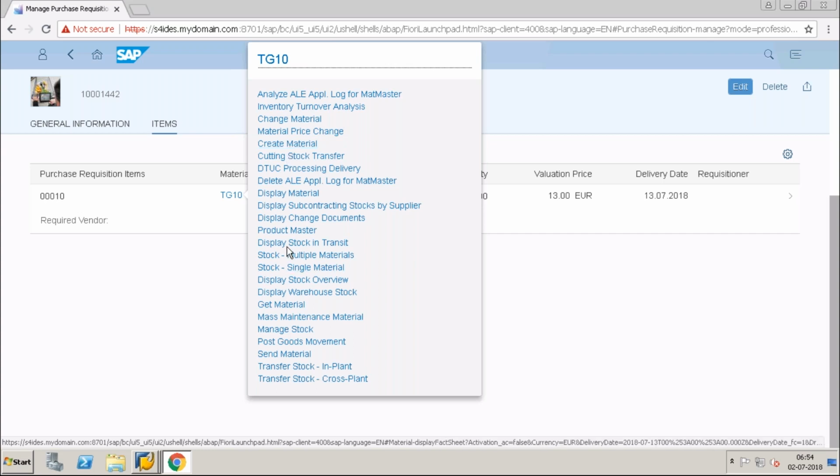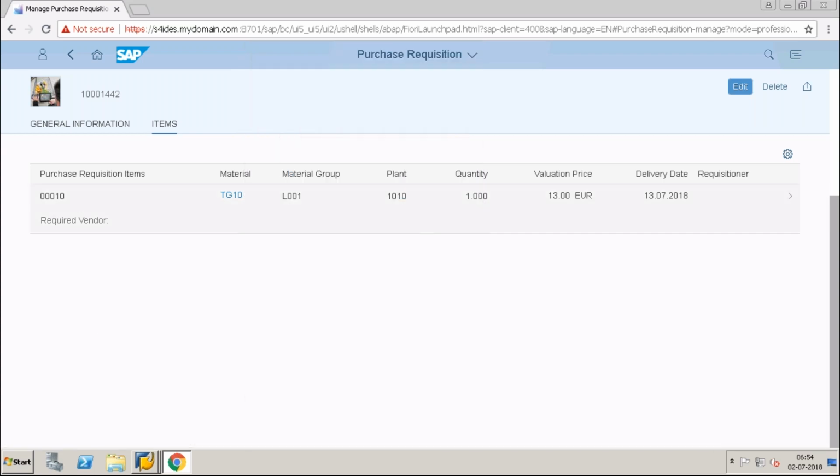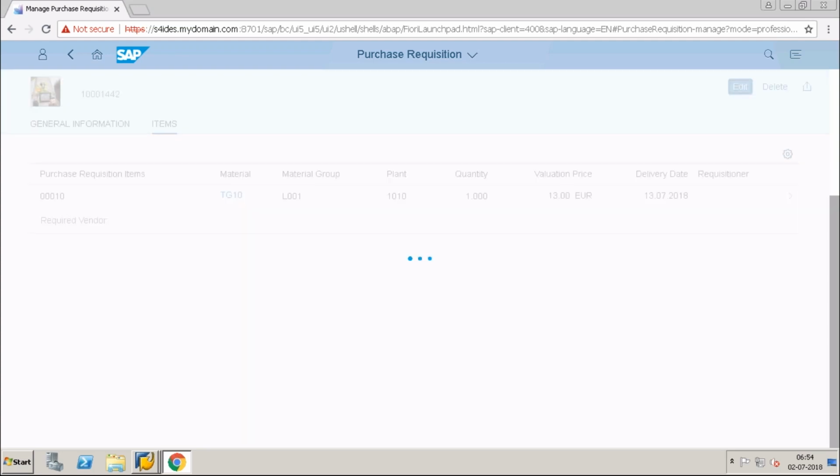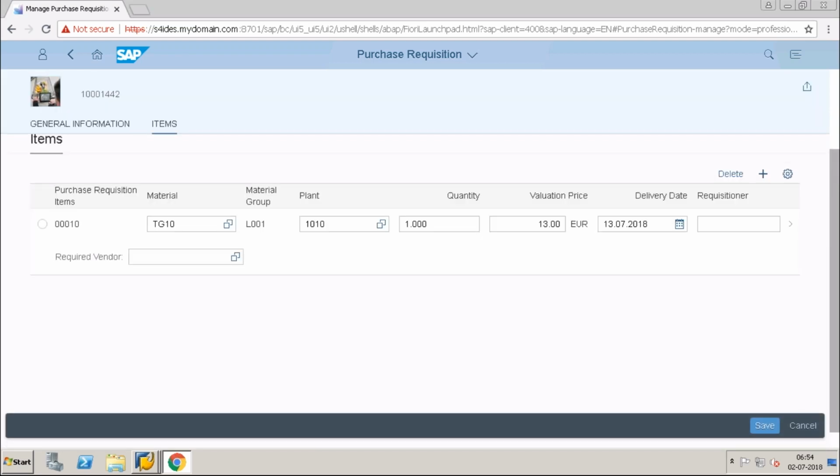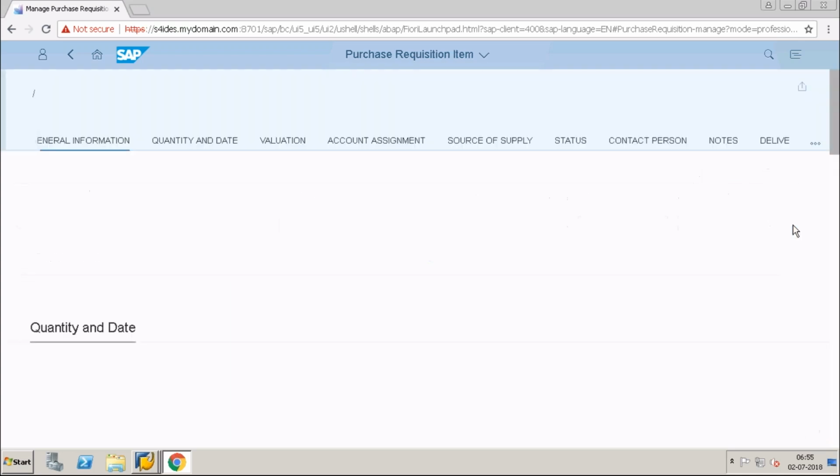If I want to go to the stock, I can click on the stock, single material stock. I'll just open this later. Now I'm in the edit mode. I'll just click on edit. Here, click on this tab, this page. You can see one arrow here. I will click on this, and it will take you to the details.